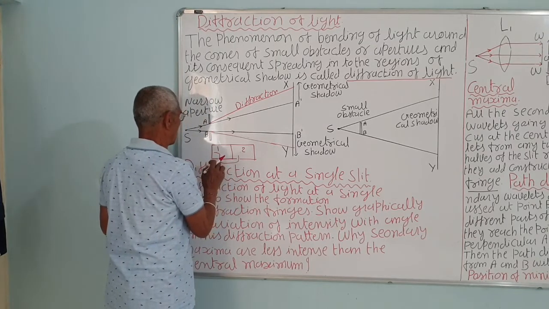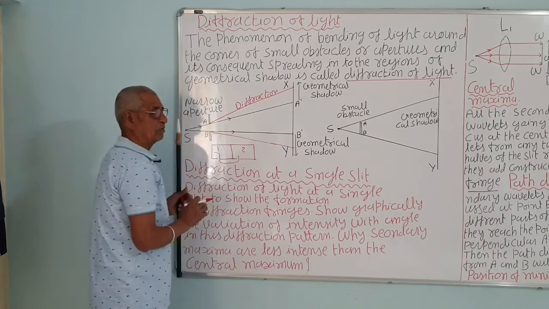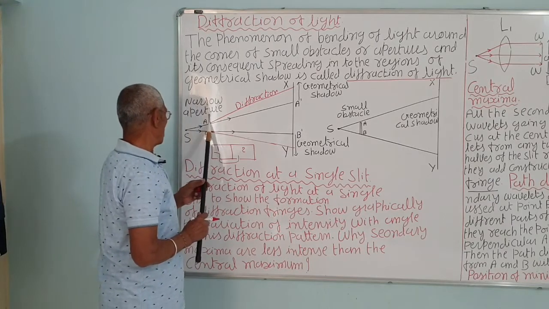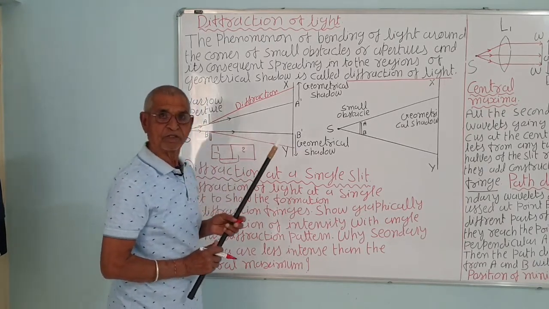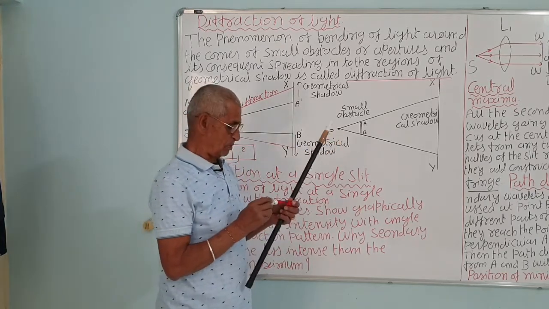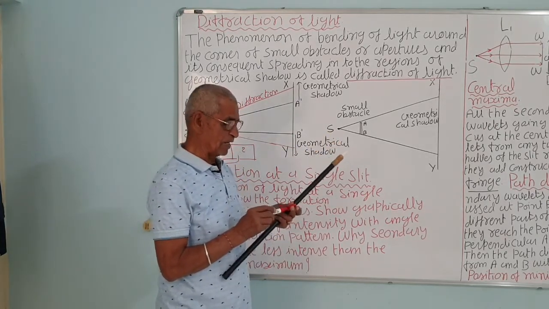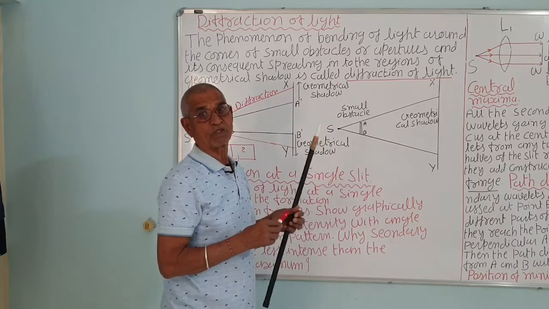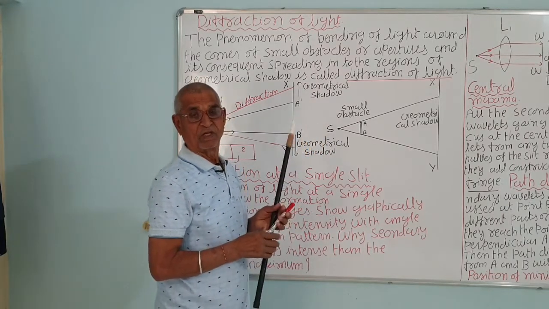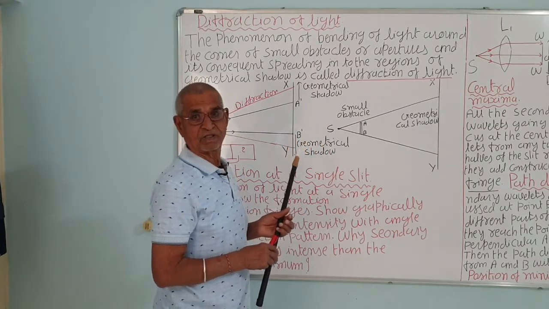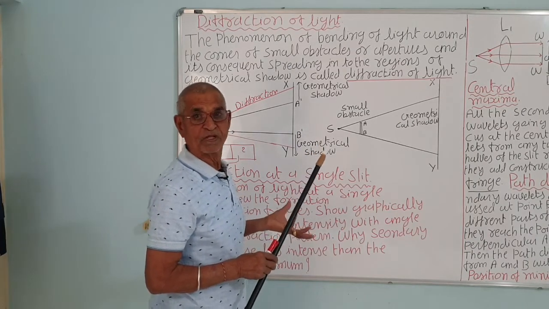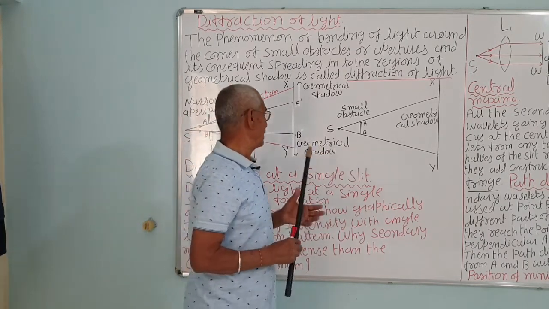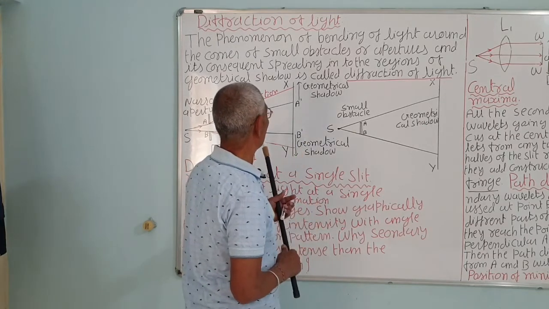But light, he cannot see. If the opening is very narrow, then it shows the bending. So it should be comparable to the wavelength. Wavelength of light is very small, so the opening should be very small. In the case of sound, the wavelength is higher, so the opening is larger. You can bend at the door side.